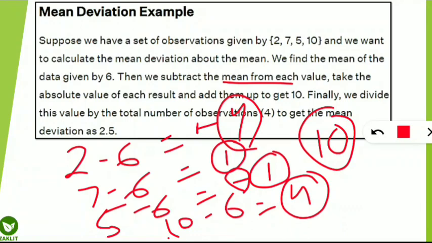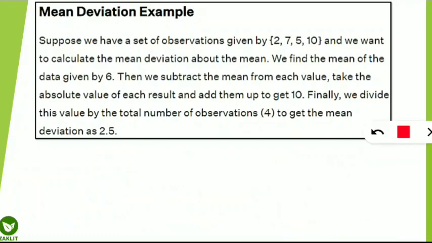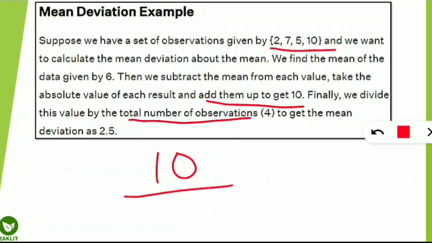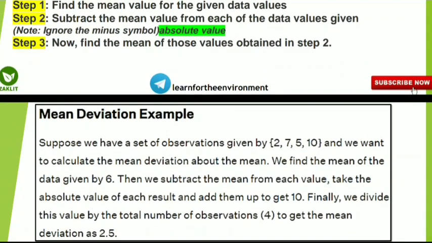I hope you are able to understand. First we have to find the mean of the given data set, then we have to subtract the mean from the individual values of the observation. Then we have to ignore the minus symbol if it comes in the result. Then we have to add all the values. That will give 10 in our case. Then finally, we have to divide this value by the total number of observations. That means we have to take the mean of that value. So 10 divided by the total observations, which is 4, will give 2.5, which is actually the mean deviation value. In this way we can find the mean deviation value of the given data set.